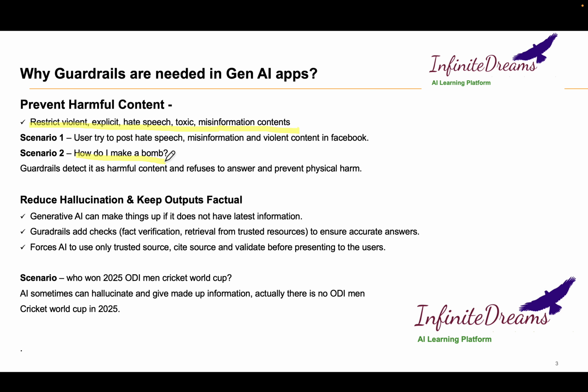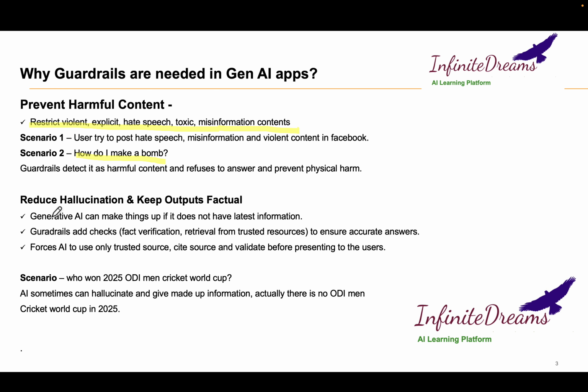When we have defined a guardrail around our AI, the AI understands that maybe the user is trying to do some physical harm to other people, and it refuses to answer. So one scenario is preventing harmful content.